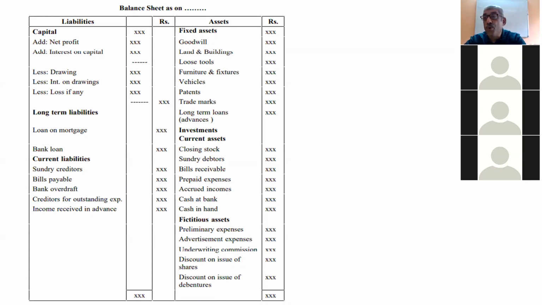Last class I told you, when we prepared the profit and loss account, that it is prepared to know whether you are getting net profit or net loss. If you are getting net profit, that profit goes to the owner, so his capital will increase. Whenever there is a net profit, you should add it to capital. Similarly, whenever you get a loss, you should subtract it from the capital.